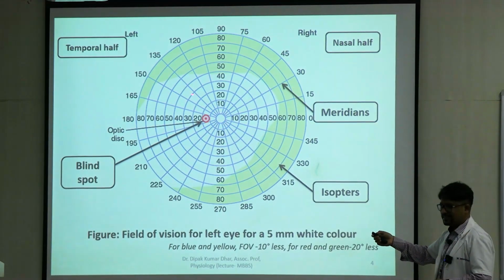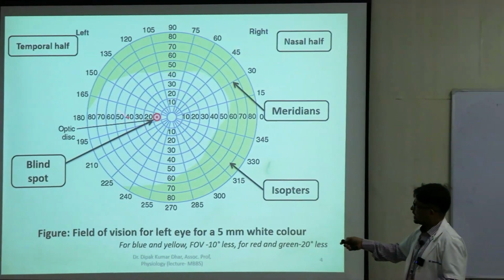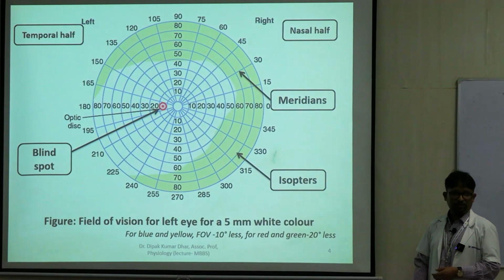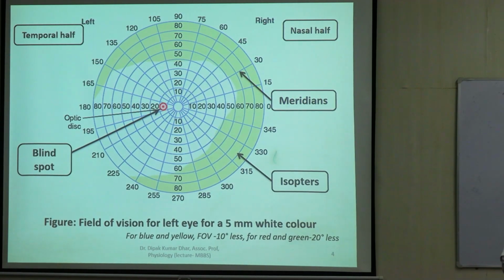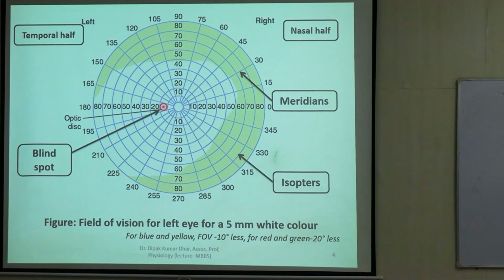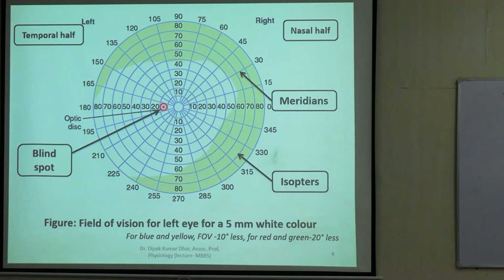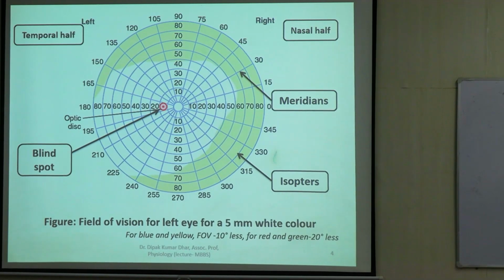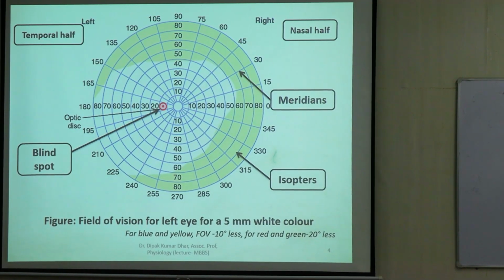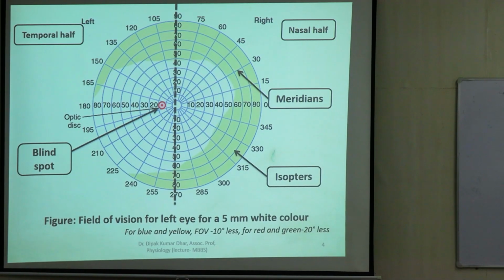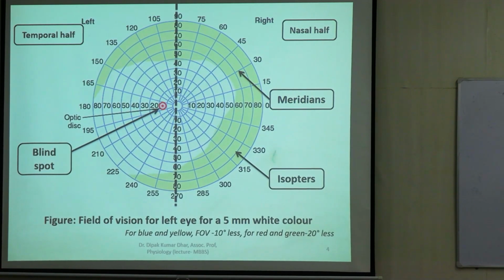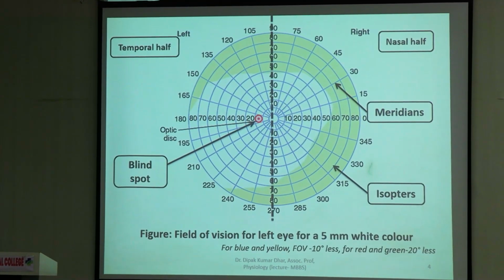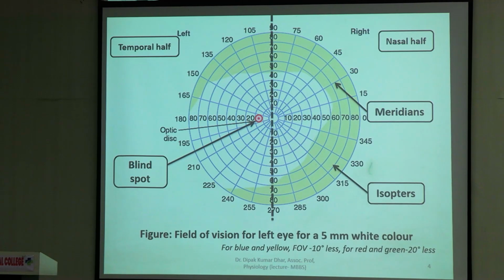Now, this was the point of fixation. Field of vision has been described in the form of concentric circles like this, right? And covering all the quadrants. So, right now, when you closed your right eye, you saw everything with the left eye. So, that would become the field of vision of the left eye. So for each of the eyes, we can divide the field vertically into a nasal half and a temporal half. Right? Medial and lateral are referred to as nasal and temporal. This is one. And superior and inferior aspects also.